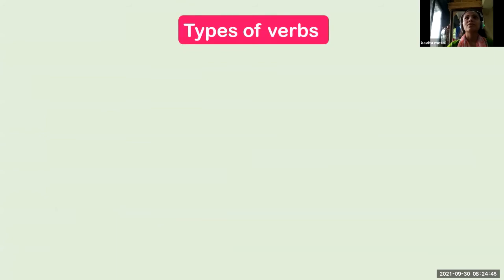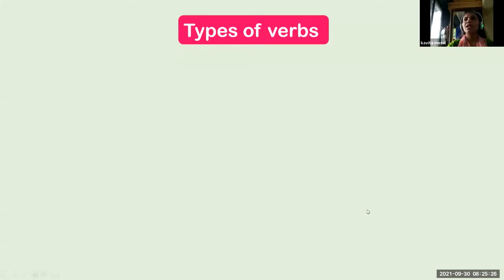So let's revise now the types of verbs. How many types of verbs have we seen? Students, can you tell me? There are 3 types of verbs we have seen.